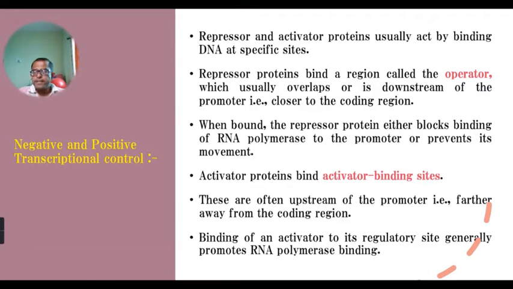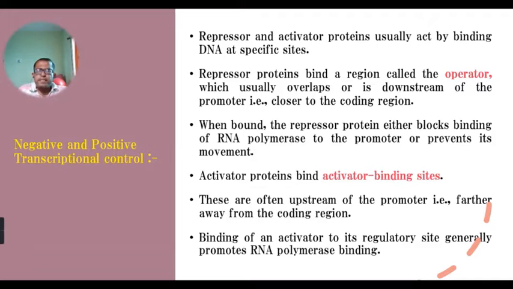So for the repressor and activator proteins, there are specific binding sites present on the DNA molecule, on that gene. And according to the condition, these proteins get bound to that particular binding site on the DNA molecule, and it decides whether that gene is to be expressed or not.